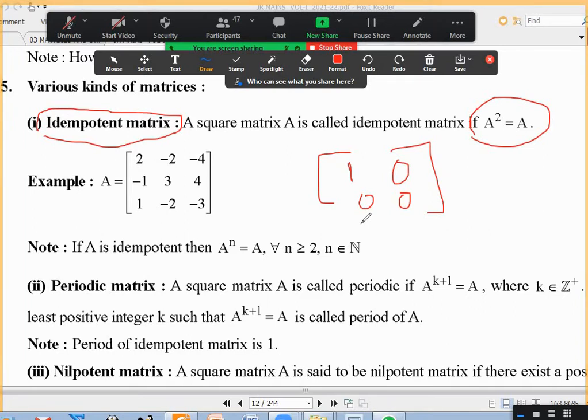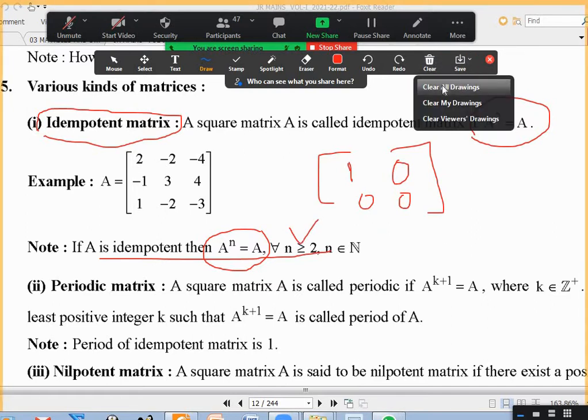Yes, sir. A power 4 is also A. So instead of saying A square equals A, you can also say A power n is A for all n greater than or equal to 2. n equal to 2 also, 3 also, 4 also.